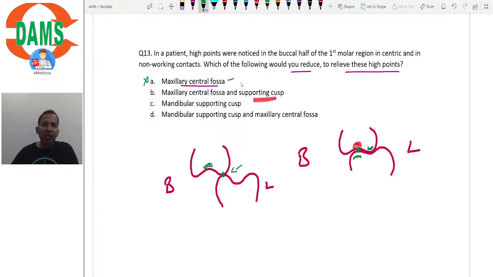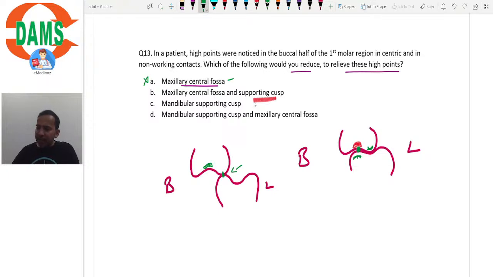The answer has to be one amongst these four options, isn't it? In non-working, we reduce the supporting cusp. I know that, but that is not in the option. In options, we have four simple statements: reduce maxillary central fossa, or maxillary central fossa and supporting cusp, mandibular supporting cusp, or mandibular supporting cusp and maxillary central fossa. So your answer has to be one of these, right?